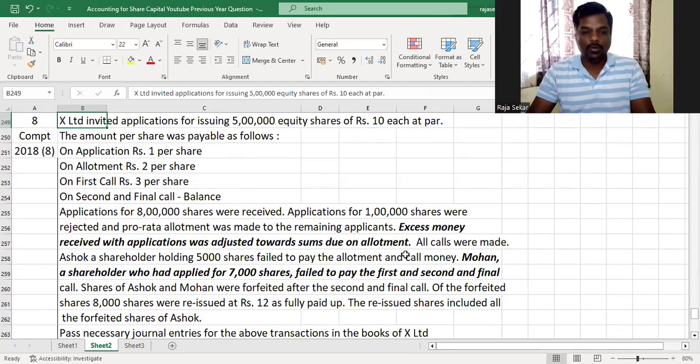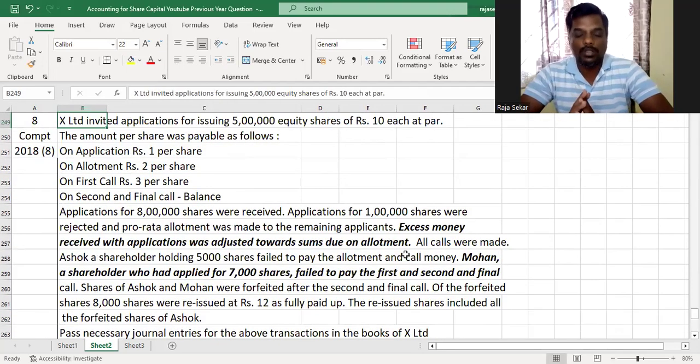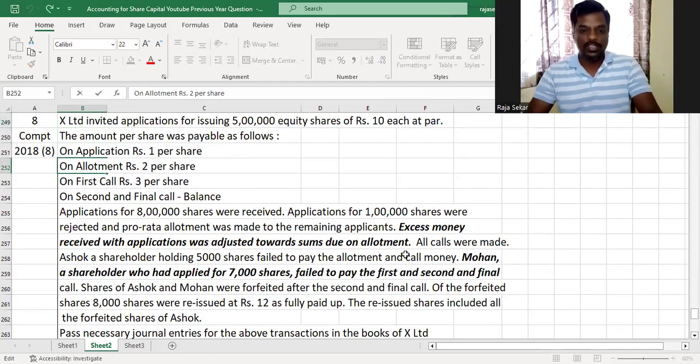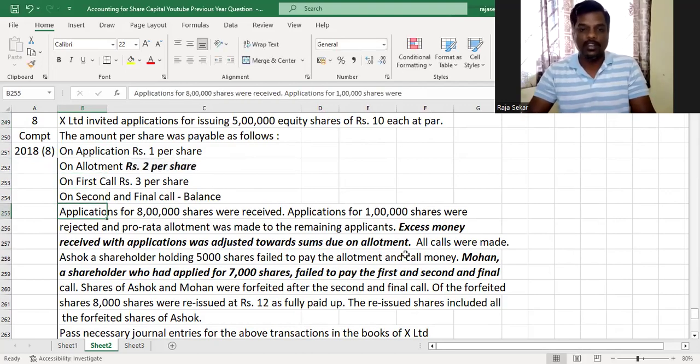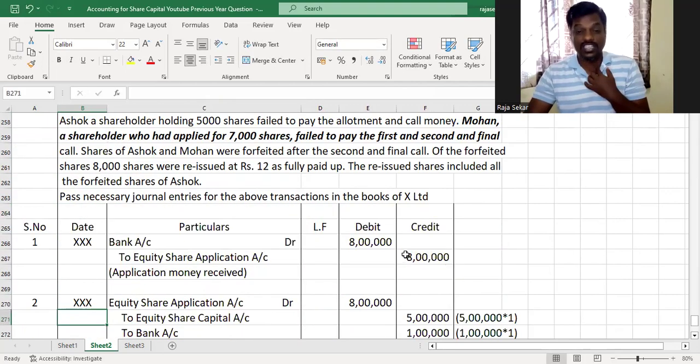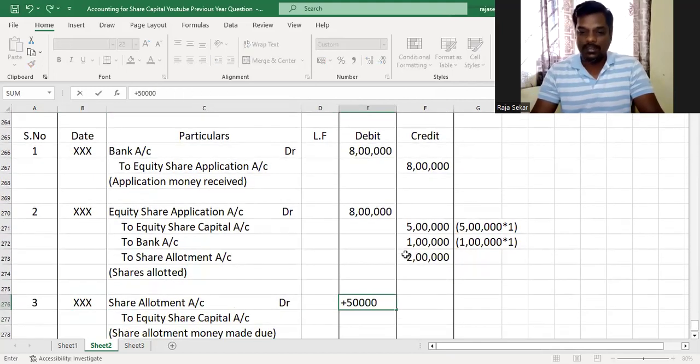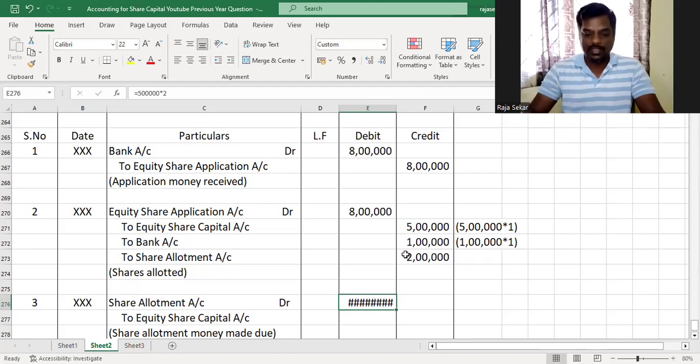So what do I mean by the entire amount? You've allotted 5 lakh shares, right? And on allotment, you've decided to receive 2 rupees per share. Am I right? So on 5 lakh shares, you'll have to receive 5 lakh into 2, 10 lakh rupees. So you might wonder, or you might have a query that, we already credited share allotment account with 2 lakh rupees in the second entry. So should I still make the entire 10 lakh due? If you ask me, the answer is yes.